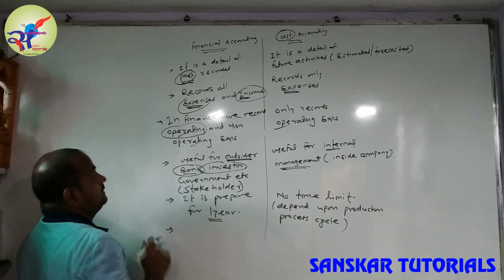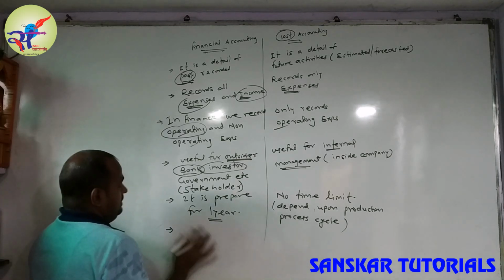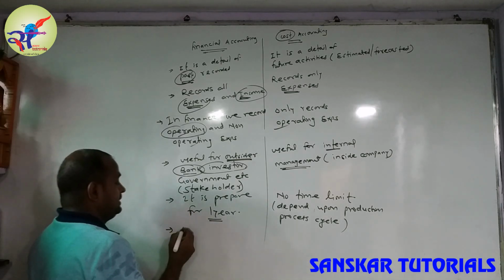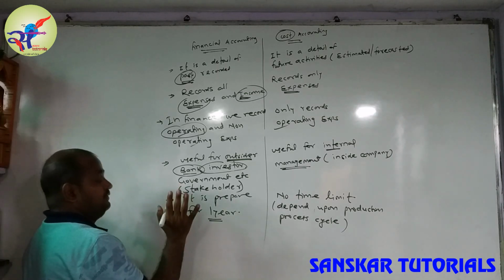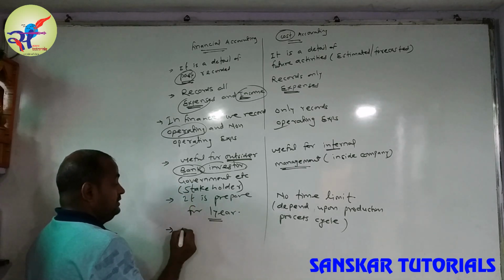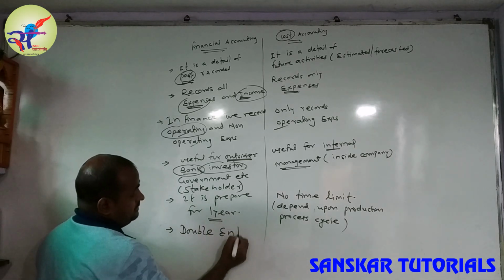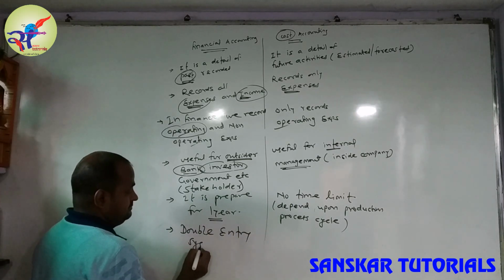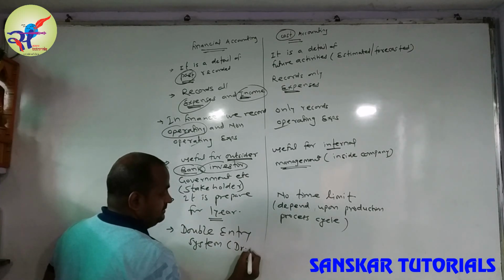One more point. You know that in financial accounting there is debit and credit, you know? So it is based on the double entry system. They follow the debit and credit method.